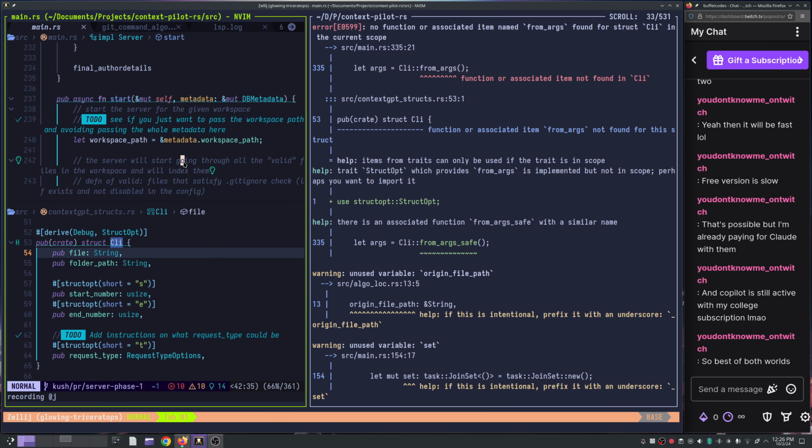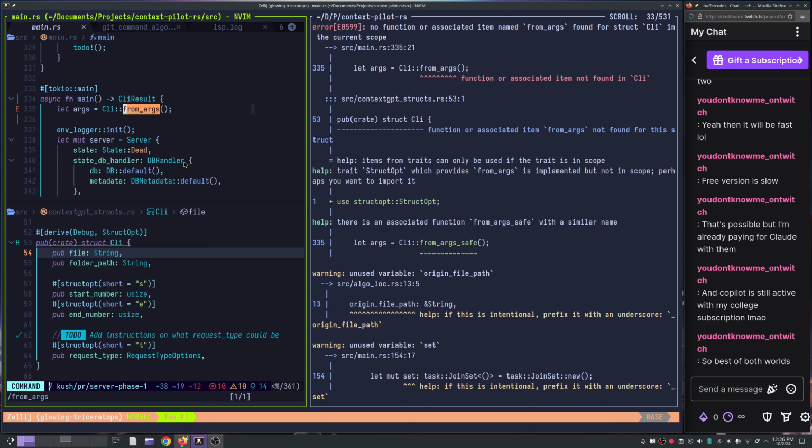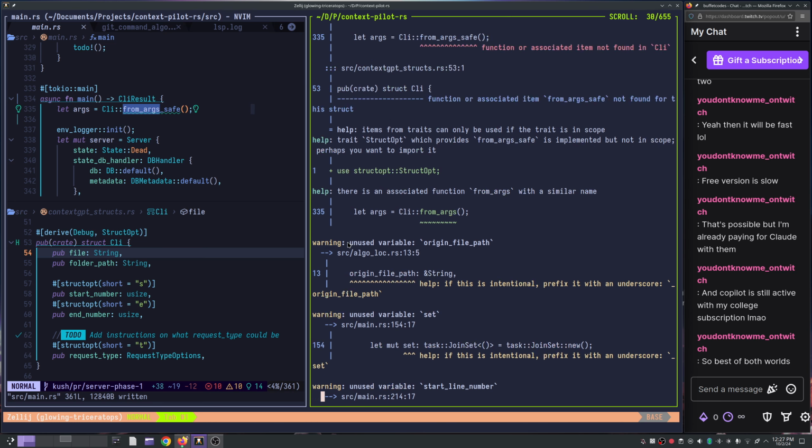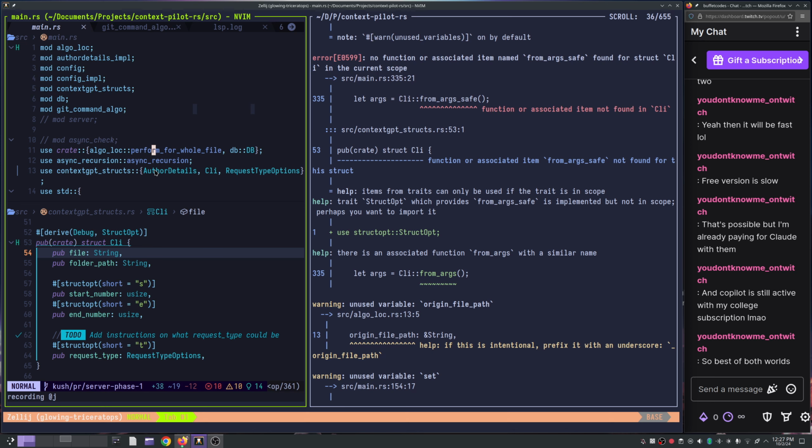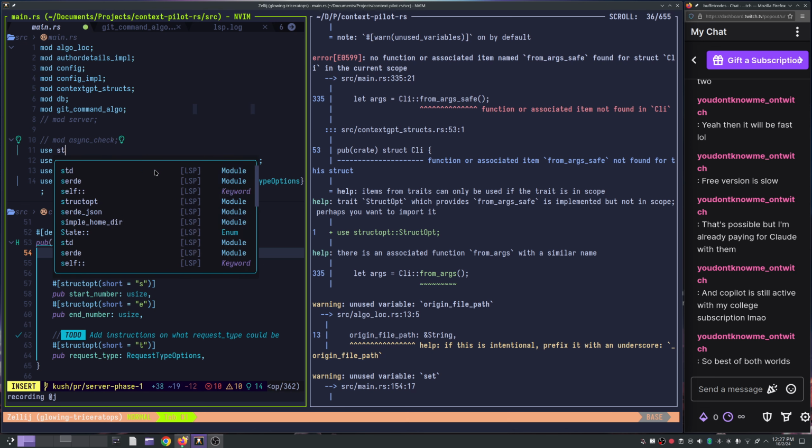Ah, from args safe. Okay, I did not know. Maybe some things have been changed, so I am not aware of that. Where else am I calling it? I thought this is done. Okay. Use struct opt. Maybe this is why it's happening, because I'm not.